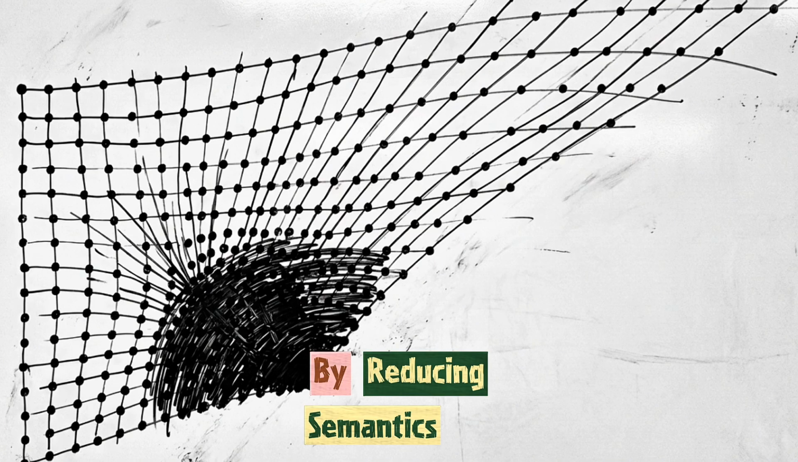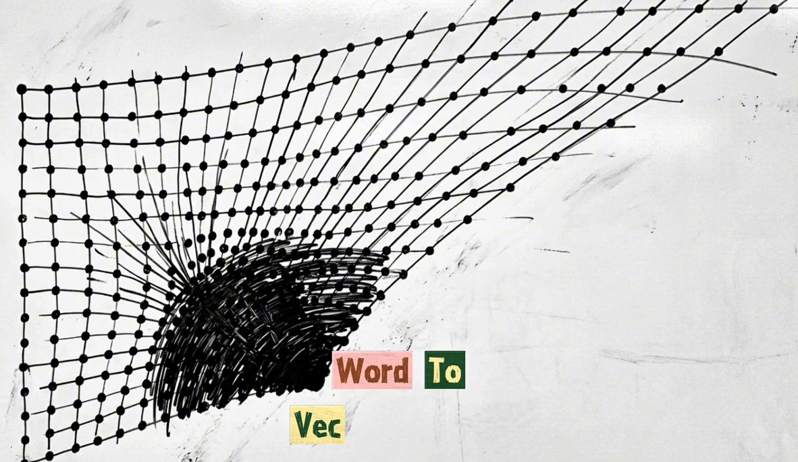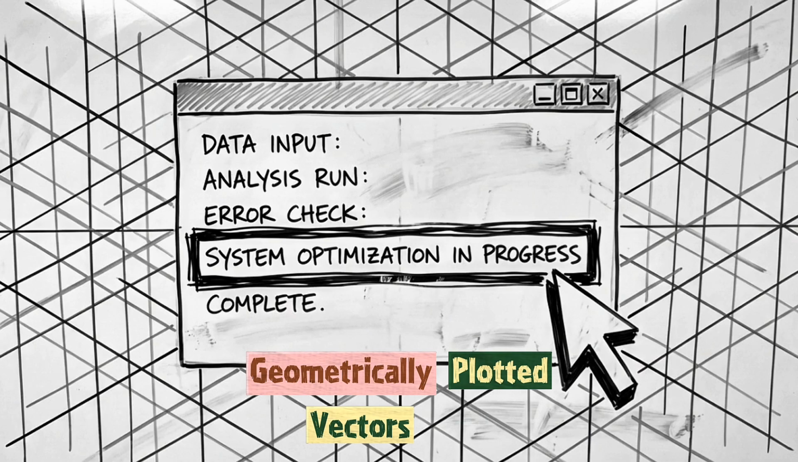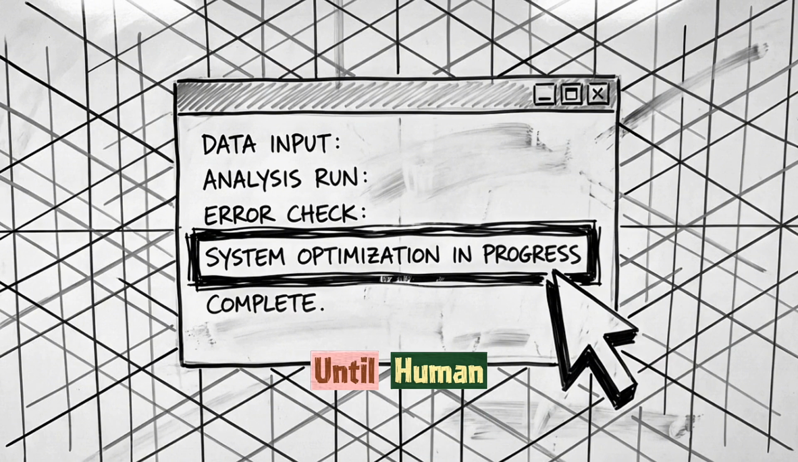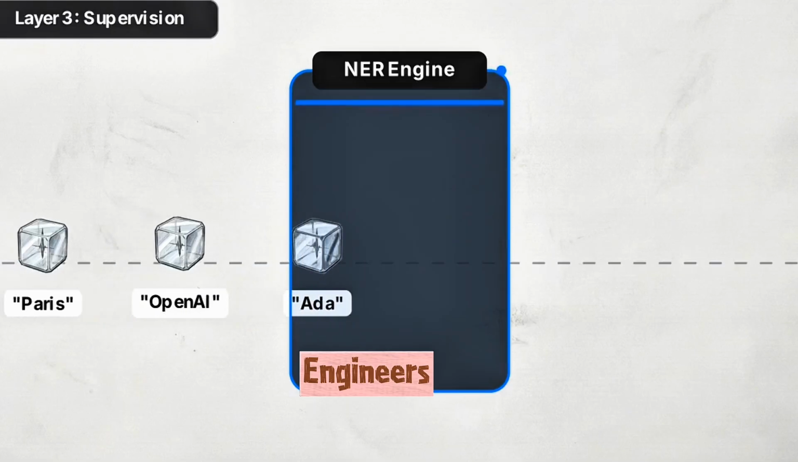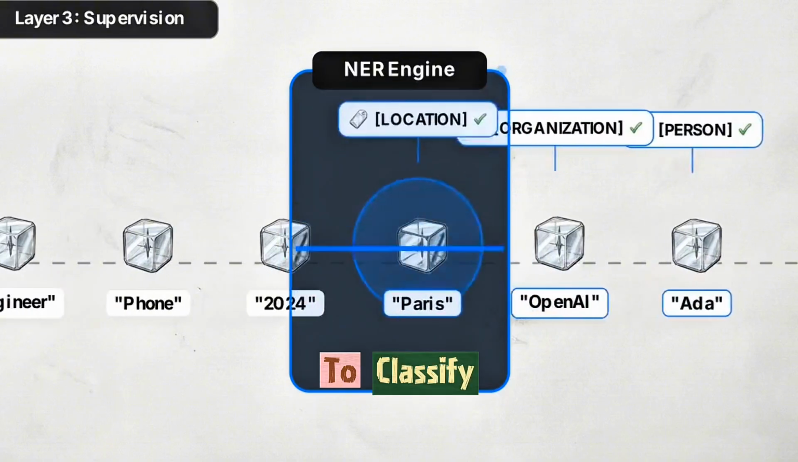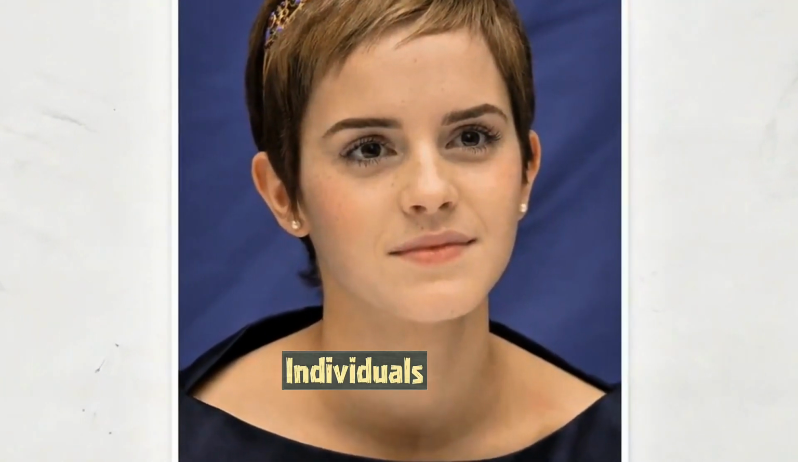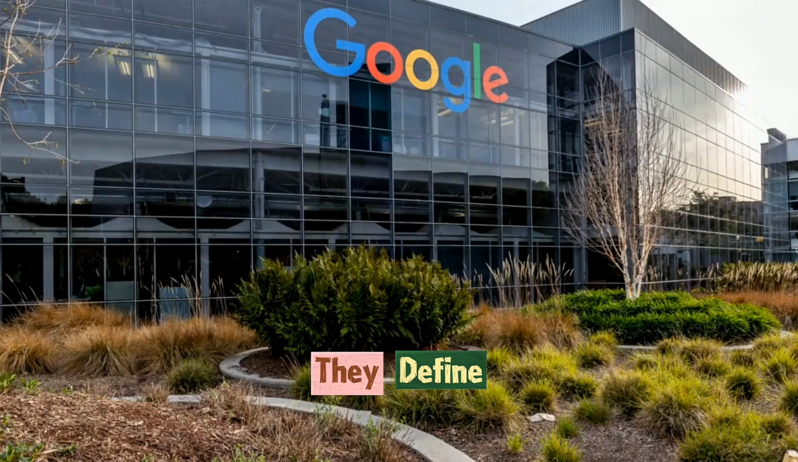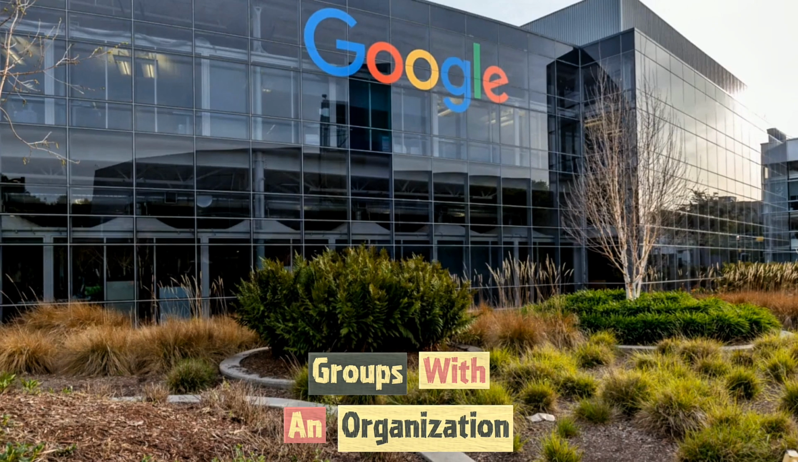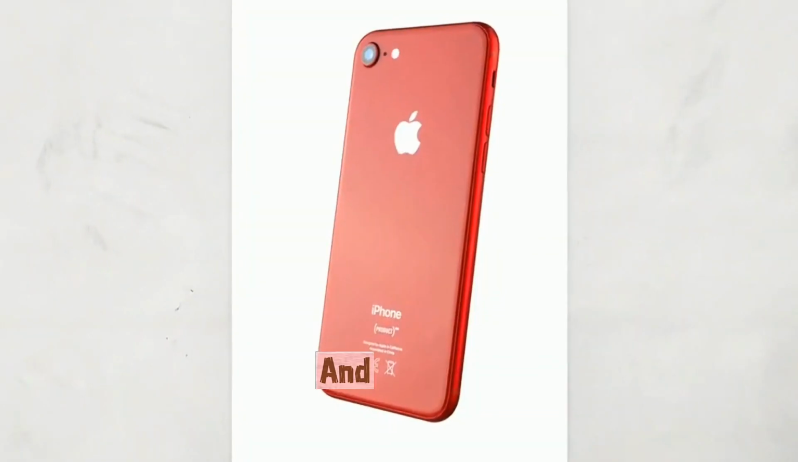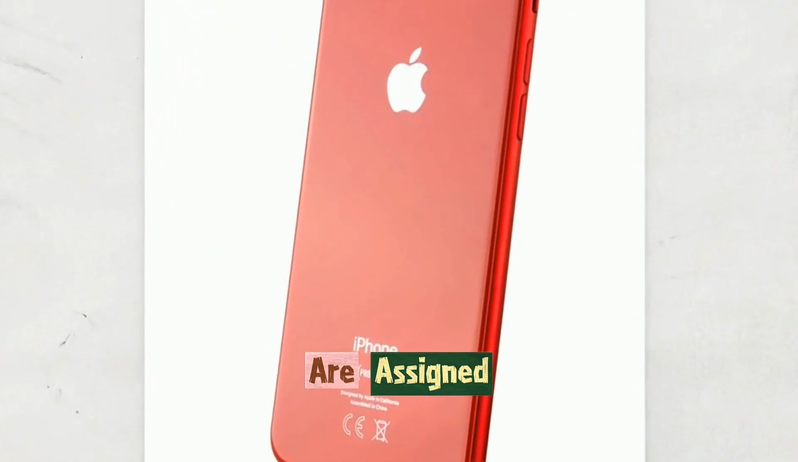By reducing semantics to geometric distance, Word2Vec establishes the mathematical framework that allows human bias to be encoded into the model. Geometrically plotted vectors lack task-specific utility until human ground truth is applied. Engineers use named entity recognition to classify text into defined categories. Human annotators manually classify individuals using a person tag. They define companies and groups with an organization tag. Physical landmarks and geographical coordinates receive a location tag, and brands or manufactured items are assigned a product tag.